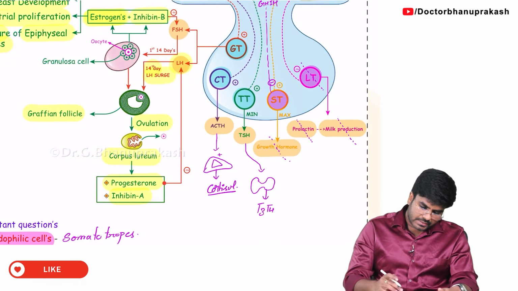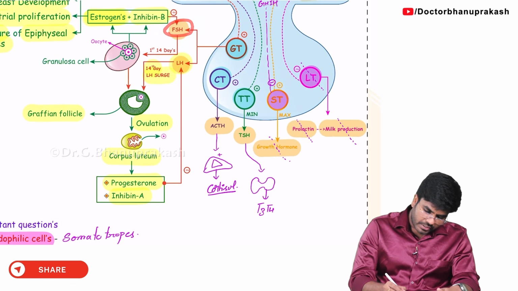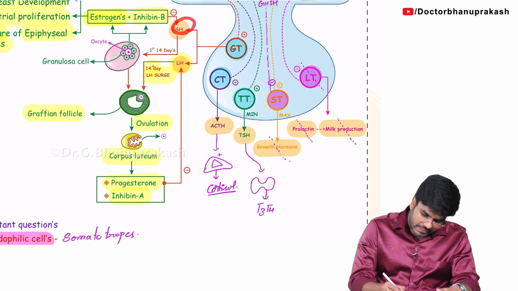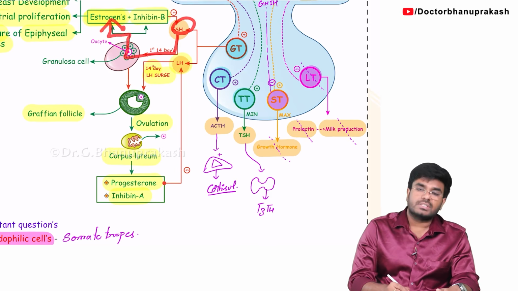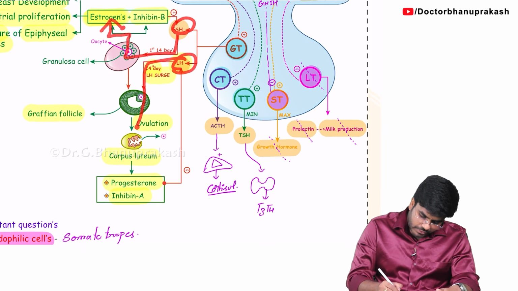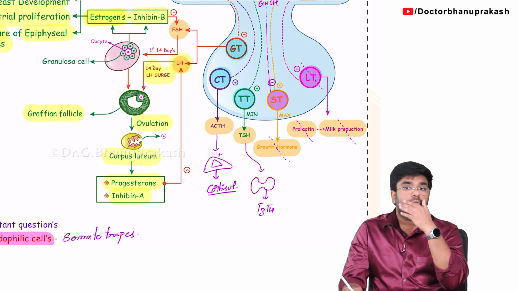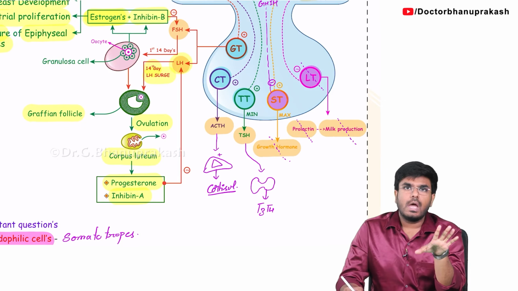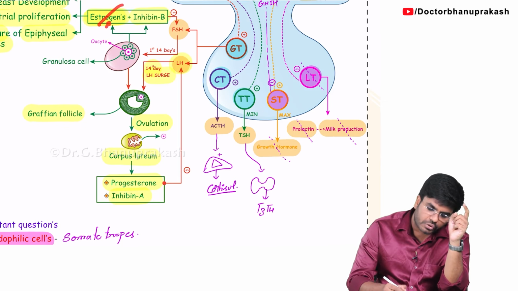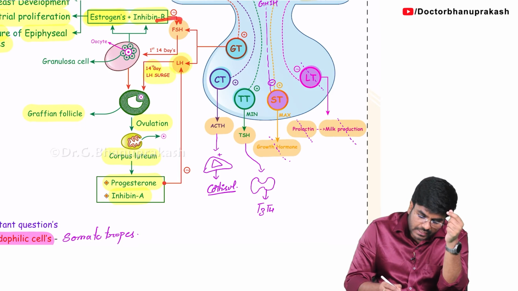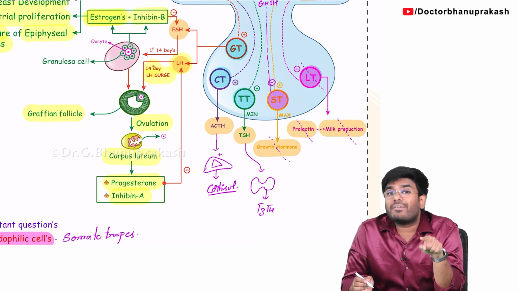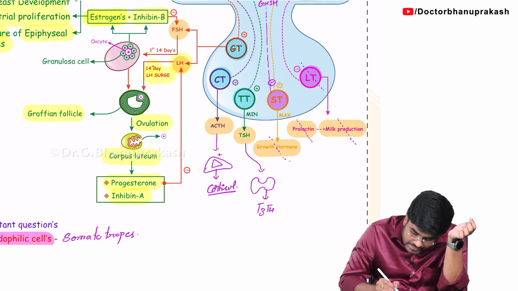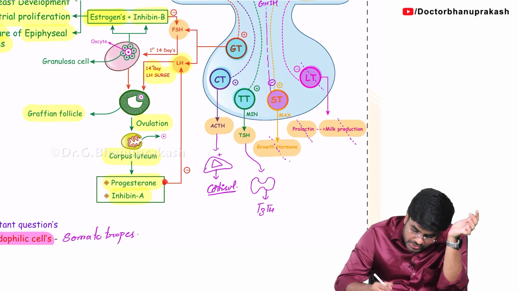Now can I say something like this? FSH helps in the production of estrogens, and LH helps in the production of progesterone. So FSH for estrogen production, LH for progesterone production. Once you have a sufficient amount of estrogens, estrogens try to give negative feedback to FSH. And the same way, progesterone is trying to give negative feedback to LH.